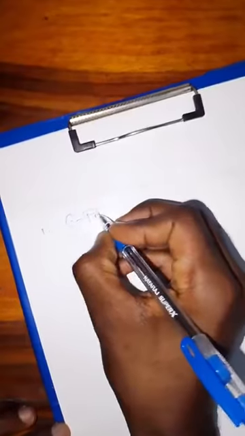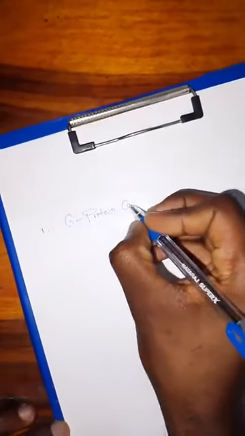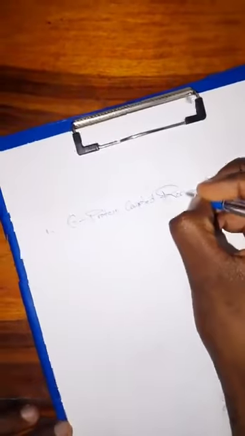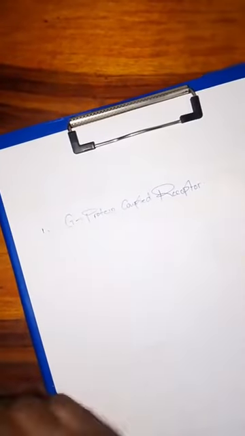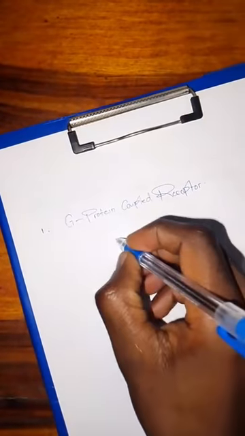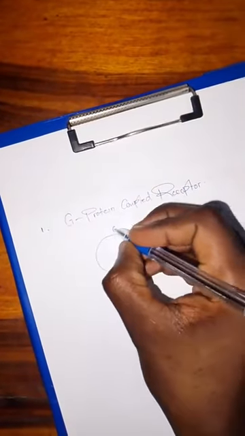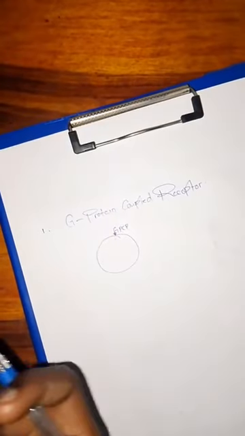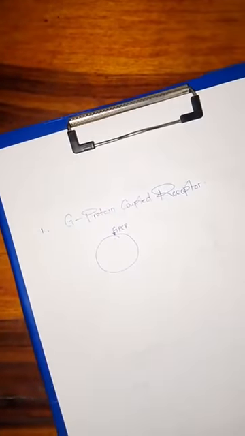So I've got one, which is the G protein coupled receptor. Basically, this receptor involves the binding of an external ligand molecule. As we know, the cell has a G protein coupled receptor on its surface, which is connected to a G protein molecule inside of the cell, embedded into the membrane of the cell.